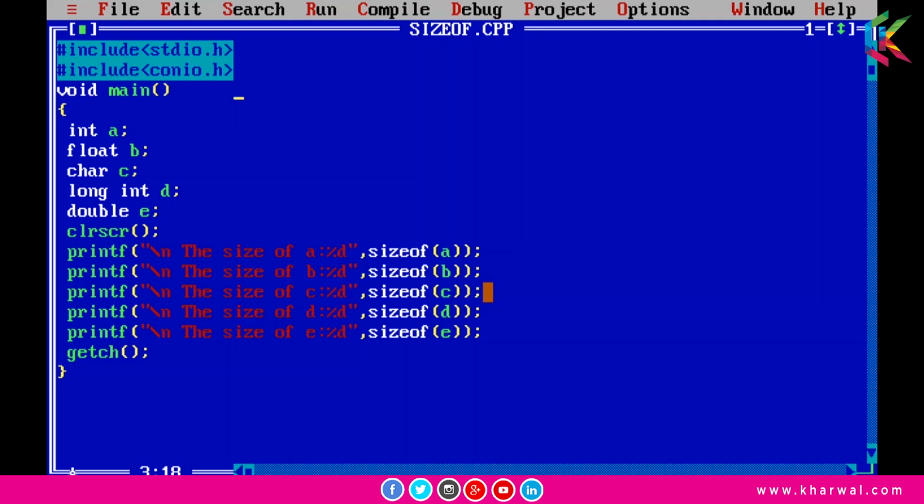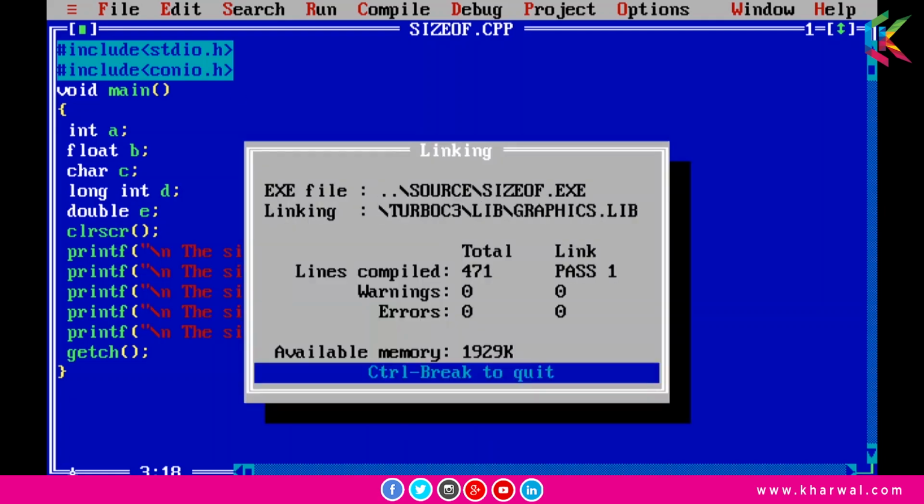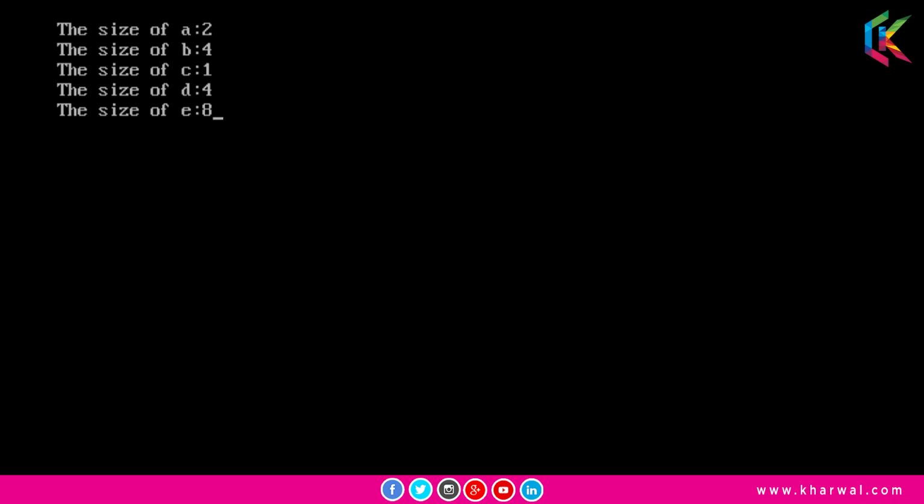And now in the next statement, it will give you the size of c, and c is declared as a character, so the size of c will be 1. And in the next statement, it will give you the size of d, and that is declared as long int, so the size of d will be 4. And in the next statement, it will give you the size of e, and e is declared as double, so the size of e will be 8. Now guys, if I run this program, it is printing the size of a, and that is 2, the size of b is 4, the size of c is 1, the size of d is 4, and the size of e is 8.